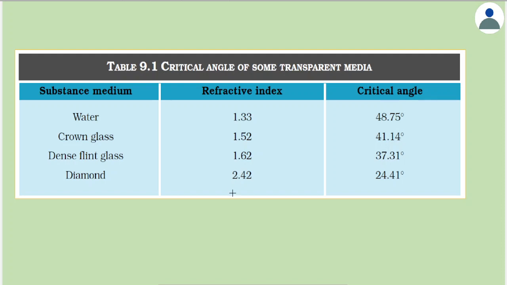Here a table is given for critical angle. Do remember that in the previous discussion we saw that sine theta c is equal to nr by nd, which means critical angle depends on the pair of medium, not a single medium. For example, to understand this, think of, say, a prism like this. Now, imagine the prism is kept in air. In that case, what we get would be sine theta c would be in this case 1 by n for prism.